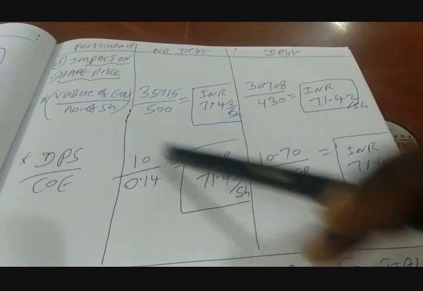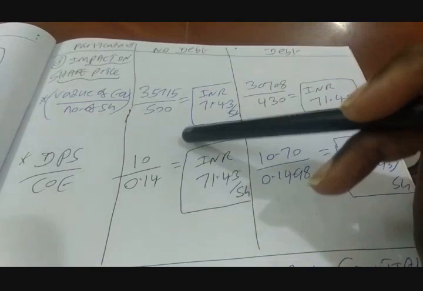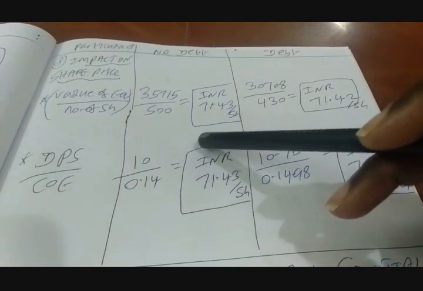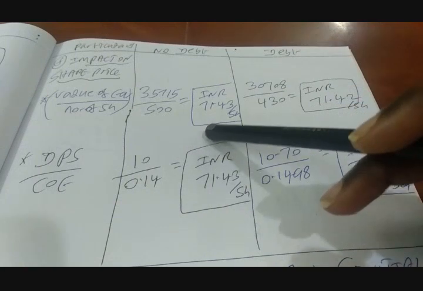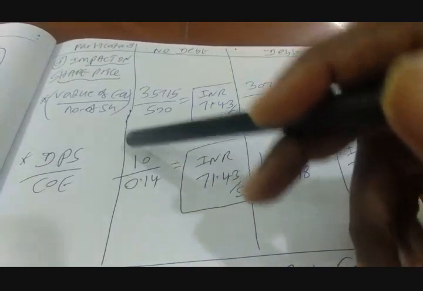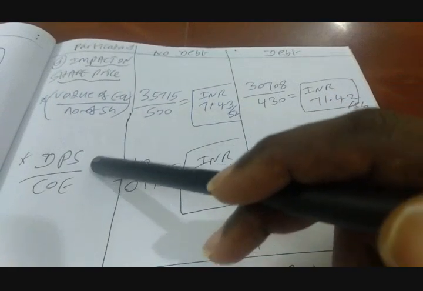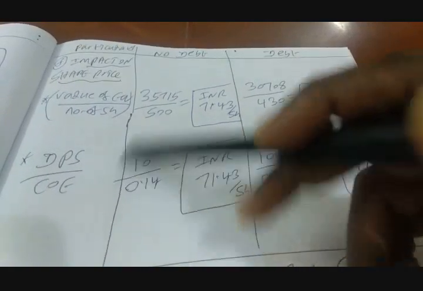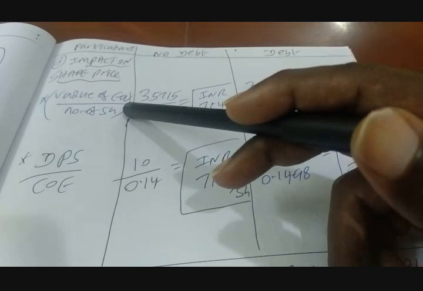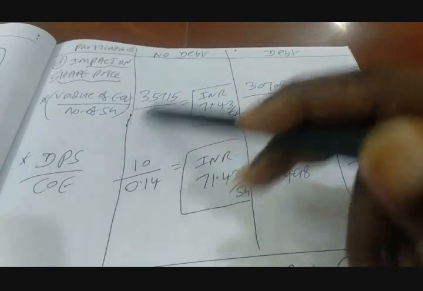Utsav is asking me a question. He is asking there are two methods to compute share price, which one should we go by? Yeah, Utsav, very good question. The answer depends on available data. If you have the right information on DPS and cost of equity, go by this. If you have information on aggregate value of equity and number of shares, go by this.